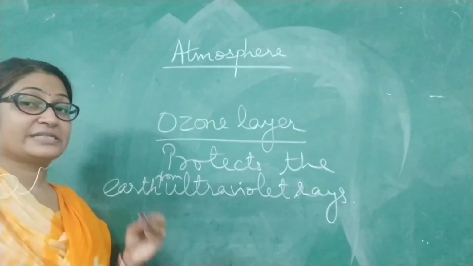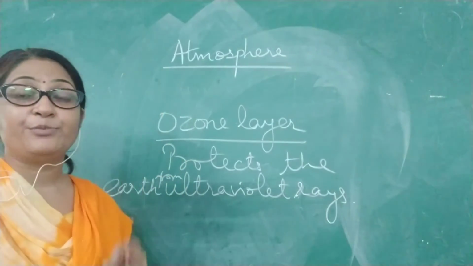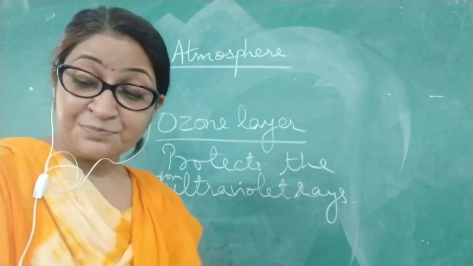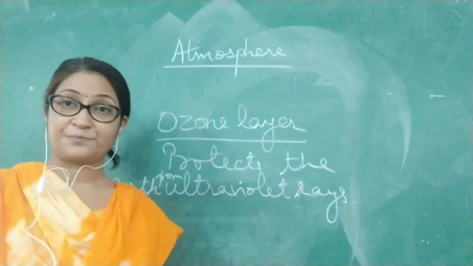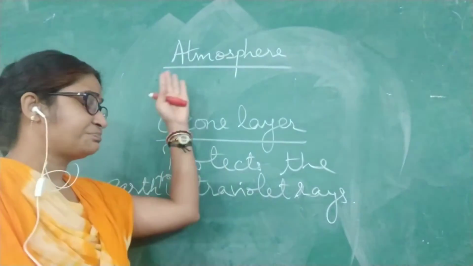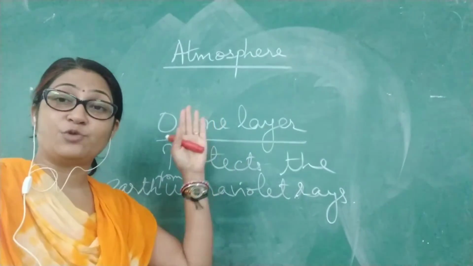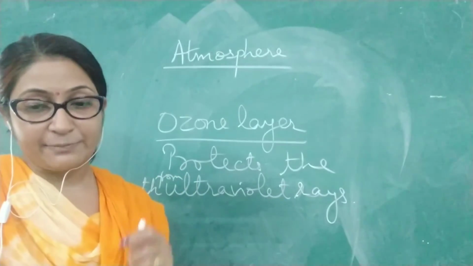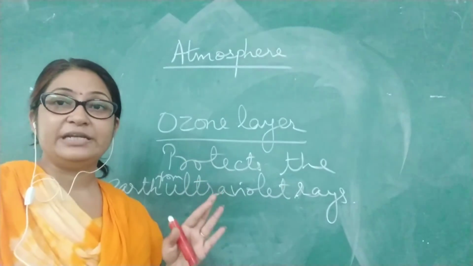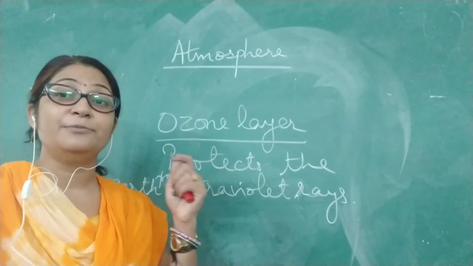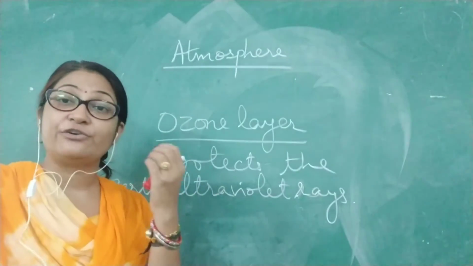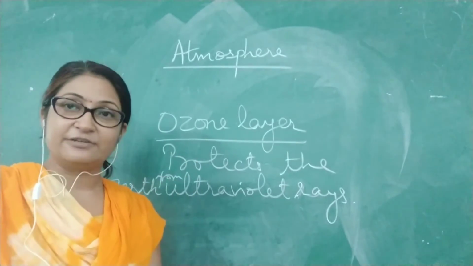It is due to the presence of the atmosphere that the temperature of the earth is maintained. If the atmosphere is not present, then the temperature of the earth may rise, and again, as I told you, survival will be difficult. So there are various things which this atmosphere provides, like maintaining the temperature. Also, the heavenly bodies which break down and try to come to the earth are also stopped by the atmosphere, so they do not reach the surface.